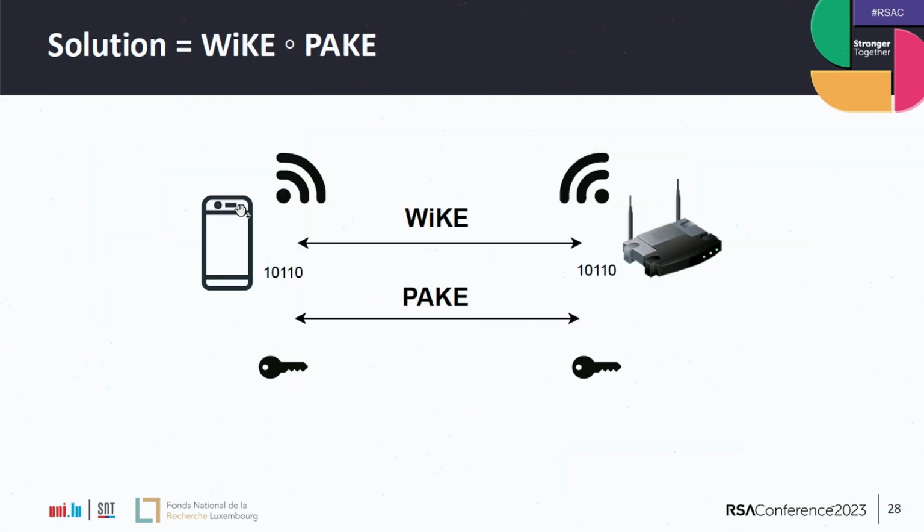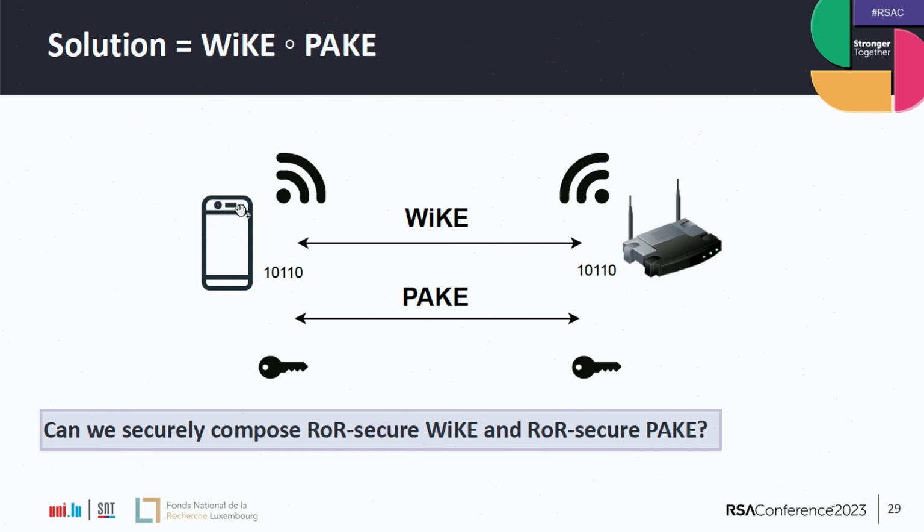So how this works, you imagine you run a WIKE protocol, and your protocol realizes that some threshold time has passed, and there are not enough bits for secret keys. So then we can run PAKE to bootstrap this low entropy secret into a high entropy session key. So now we wanted to see what is the minimal assumption over PAKE, so that we can compose it with a WIKE that's secure in our model.